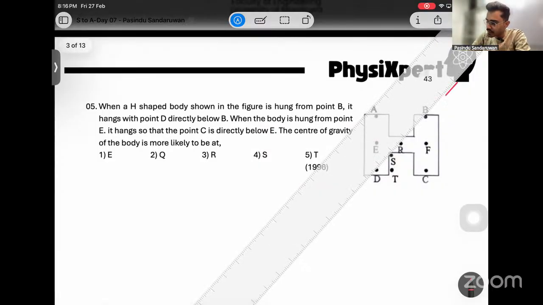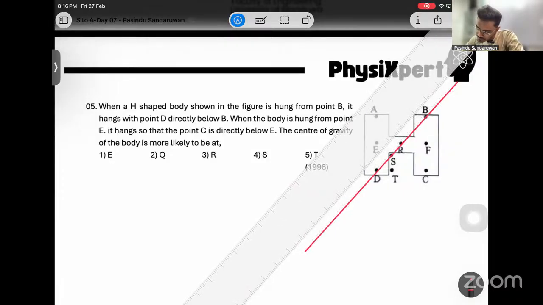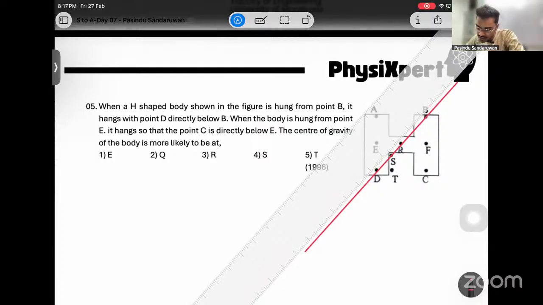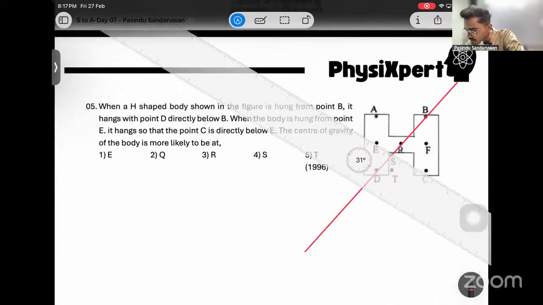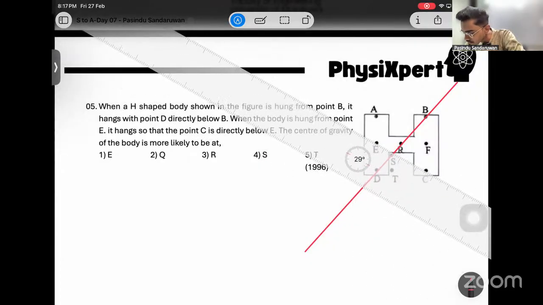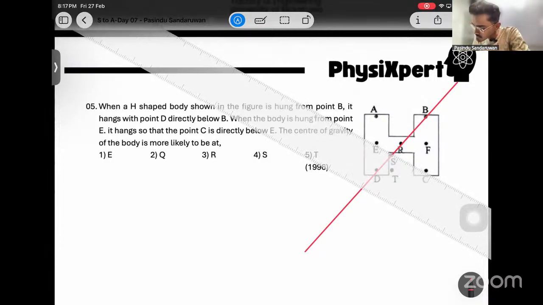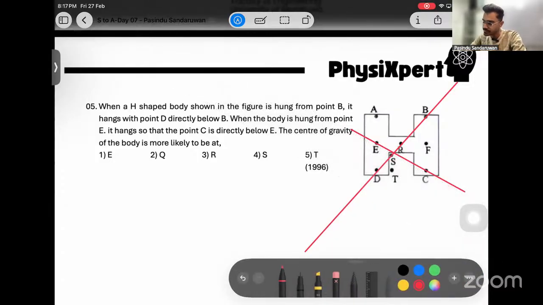Then when the body is hung from point D, it hangs so that point C is directly below E. Connect E and C. Right.